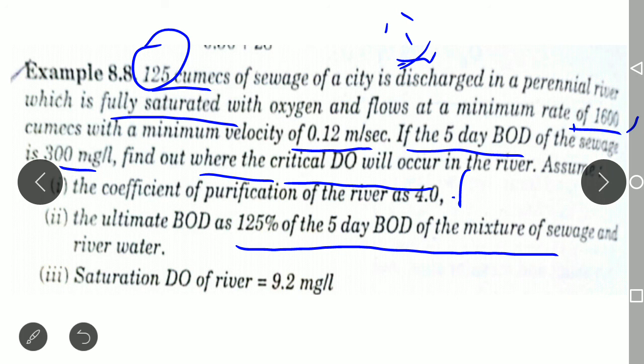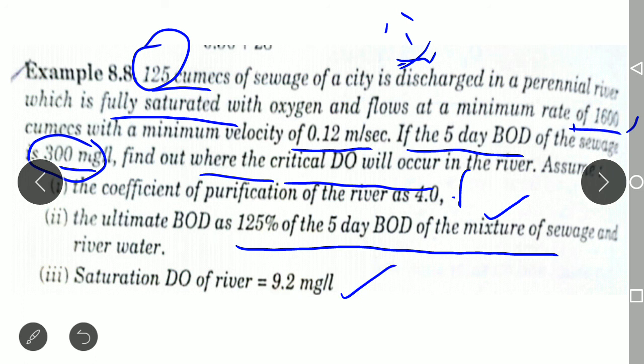The 300 mg per liter given here is the 5 days BOD of the sewage, but the ultimate BOD is 125% of the 5 days BOD of the mixture here. And the saturated DO is given, that is 9.2 mg per liter.